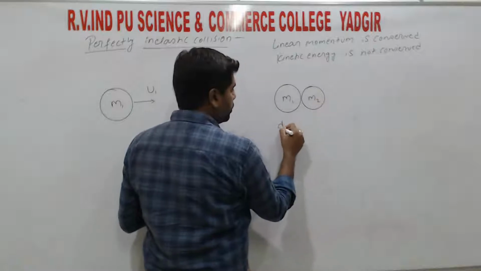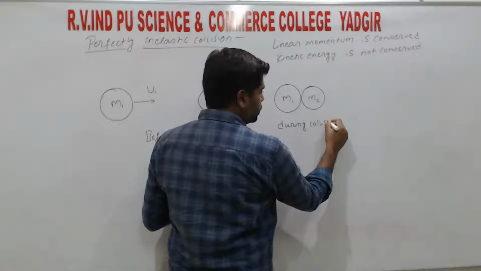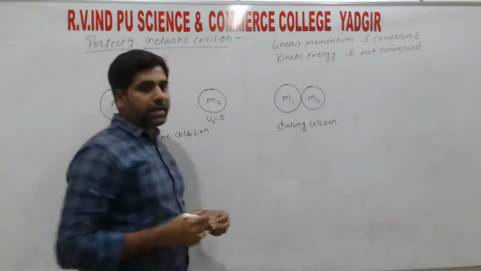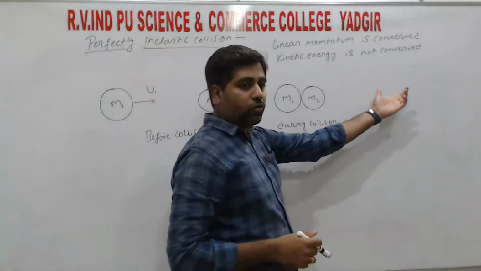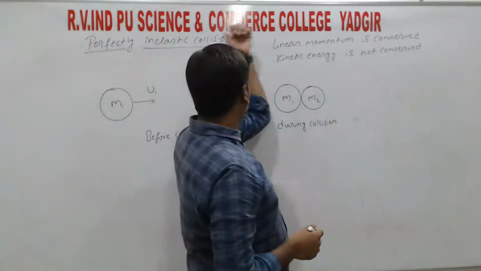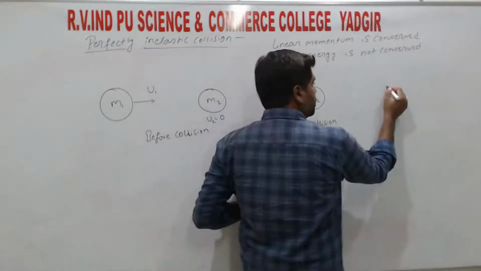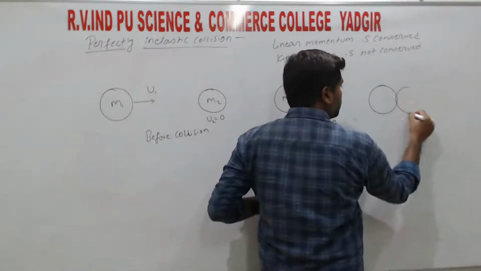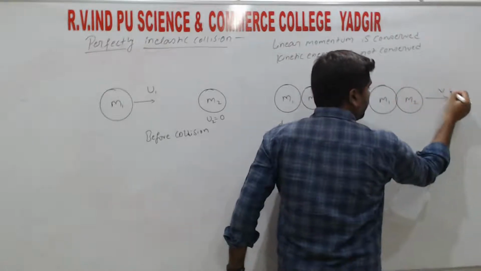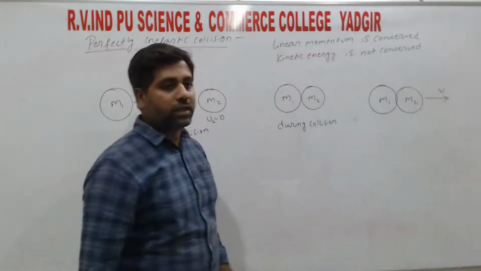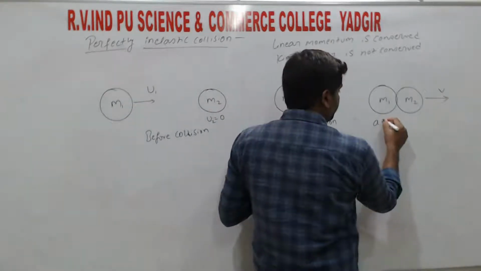So this is during collision. In perfectly elastic collision, after collision both the particles will move separately with two different velocities, right? Here we are going to discuss perfectly inelastic, so these two are joined together and move with a constant velocity, the same velocity, that is v. So this is after collision.